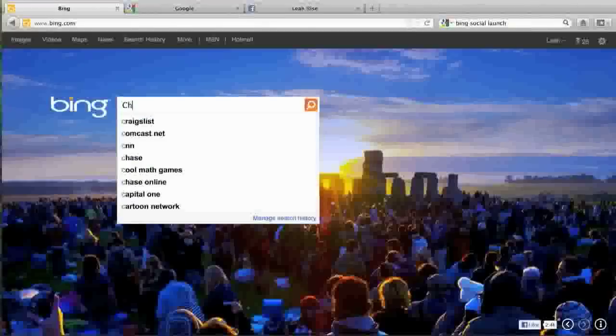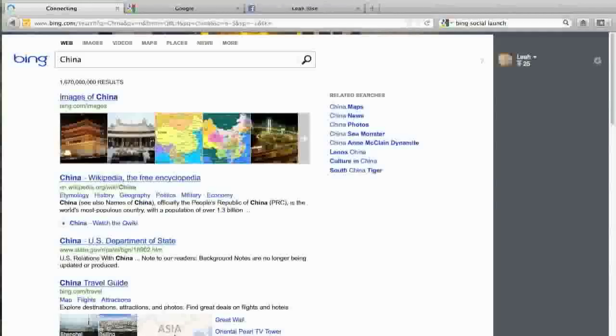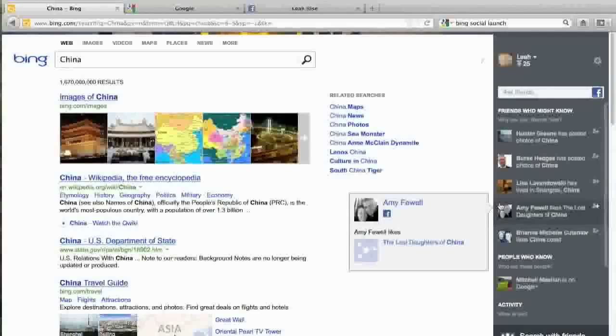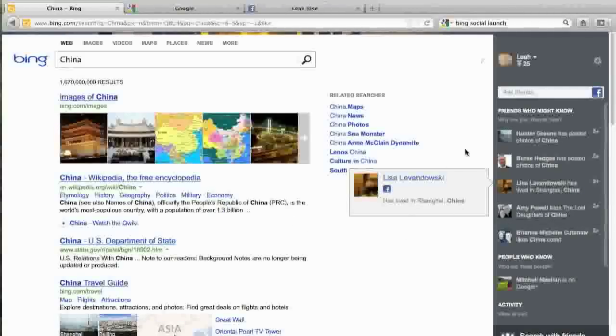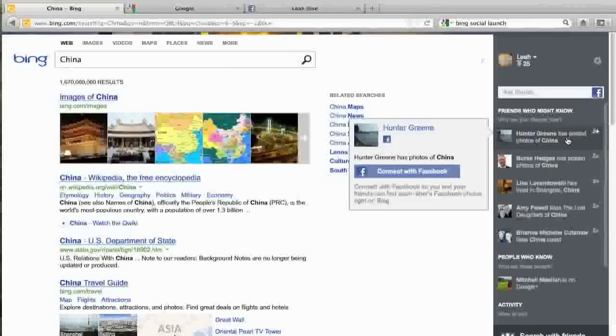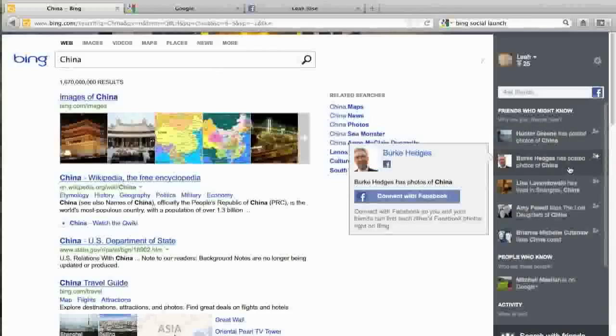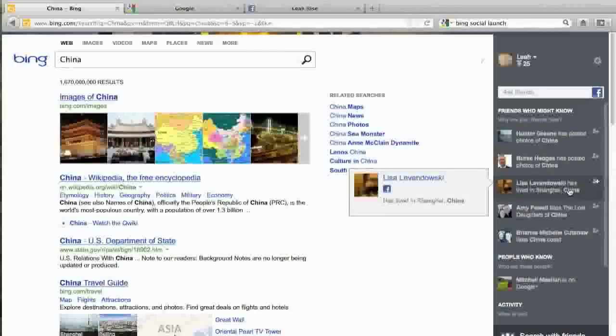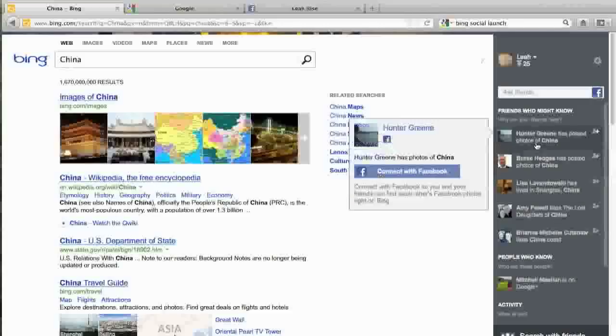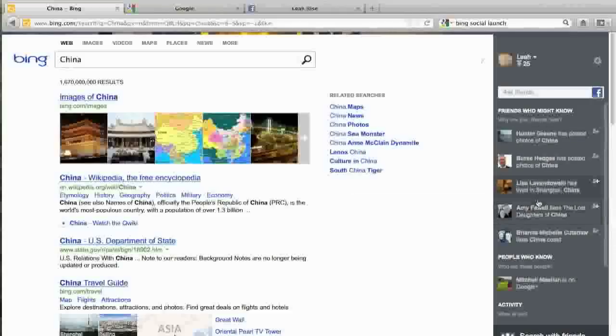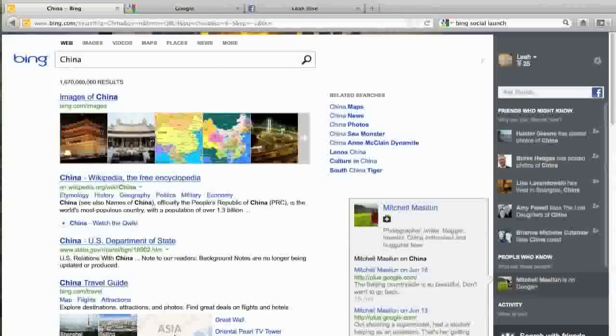Let's start out with a search for China. I chose this because several of my friends have recently been, so let's see what it comes up with. If you look over here, my friend Hunter apparently has added photos. My friend Burke has also added photos. My friend Lisa currently lives in Shanghai. So this all makes sense as to why they're there and they're coming up. That is all for Facebook. But if you come down here, interestingly, we have Mitchell Massillon, whose Google Plus profile is actually showing up. He's a China enthusiast, which is apparently what granted him results in this search.